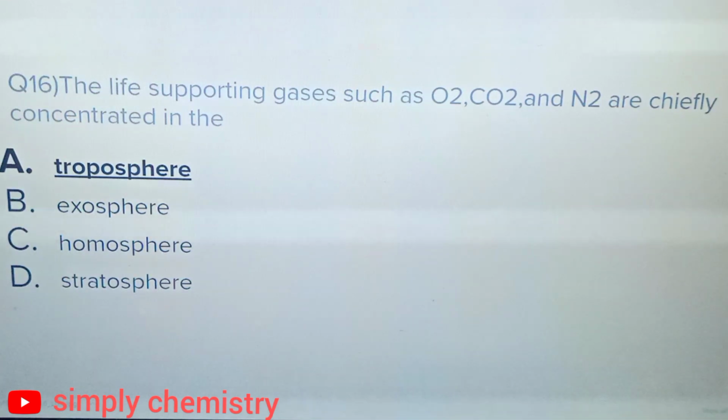Question number 16. The life supporting gases such as oxygen, carbon dioxide, and nitrogen are chiefly concentrated in the option A, troposphere, option B, exosphere, option C, homosphere, option D, stratosphere. And the correct answer is option A, troposphere.